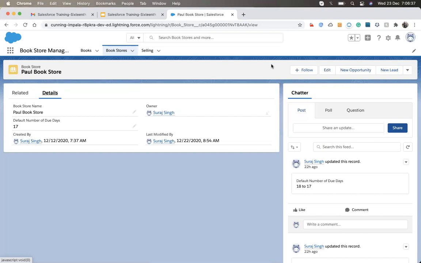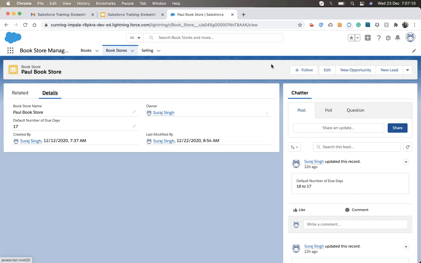But the flow has some more capabilities. It has both options. It can be executed when we make changes on the record, and it can also be executed without making changes on the record. We can execute a flow directly from a button or directly from somewhere else, from a component, a Visualforce page, or from Apex. We can execute a flow from anywhere. But the process builder has limitations: it will be executed only when we make changes on the records.